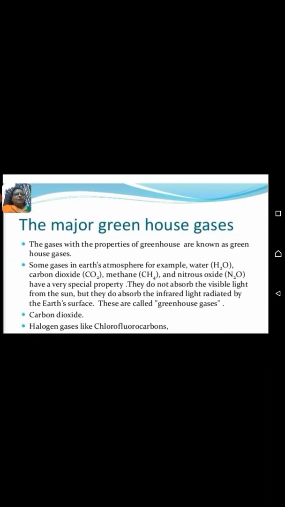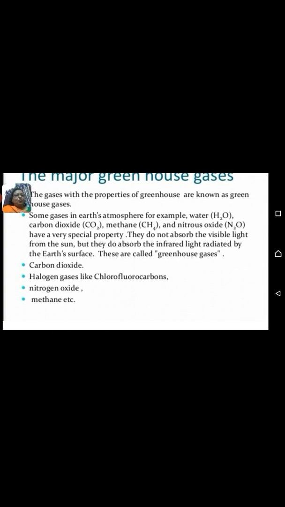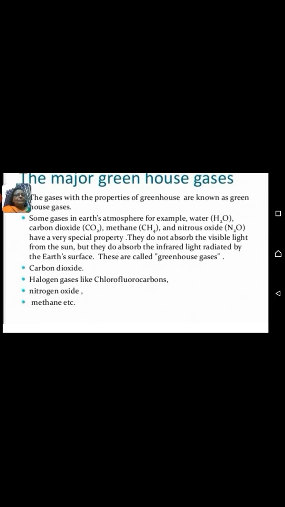The major greenhouse gases. The gases with the properties of a greenhouse are known as greenhouse gases. Some gases in Earth's atmosphere, for example, water, carbon dioxide, methane, and nitrous oxide, have a very special property.